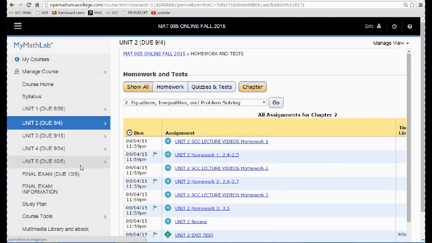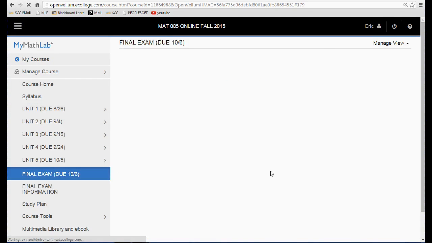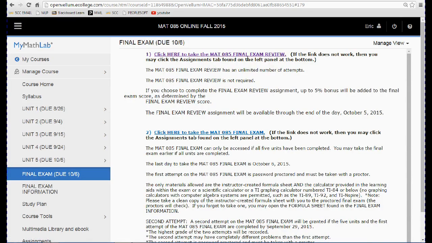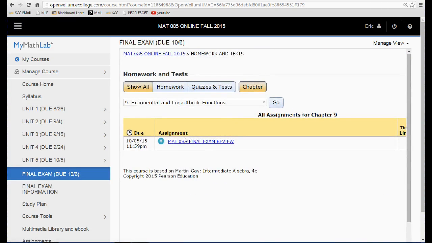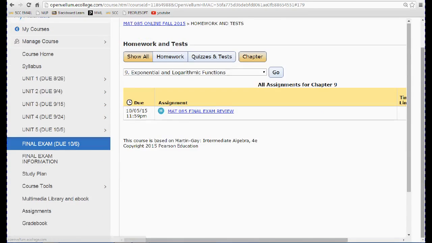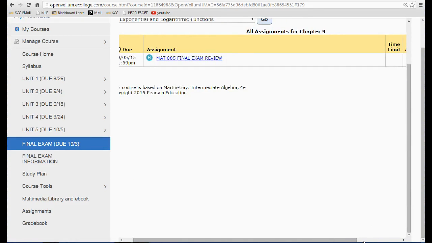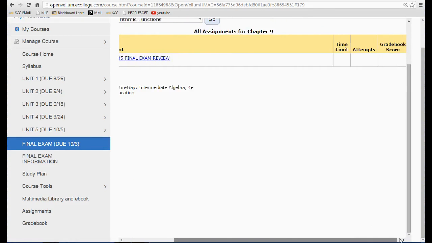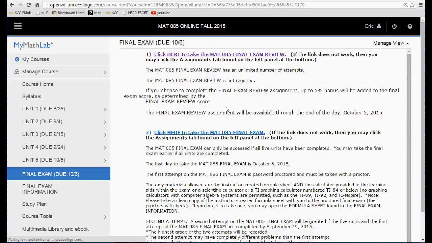That's to your benefit. Now when we get to the final exam, this is a review you can click on. Highly recommend it. In fact, it's so recommended that you can get up to 5 points bonus. Up to 5% bonus will be added to the final exam score, as determined by the final exam review score. So if you make 100% on the final exam review, I give you 5 points extra on the final exam. If you make an 80%, 80% of 5 is 4. You get 4 points bonus. So that's how it works.